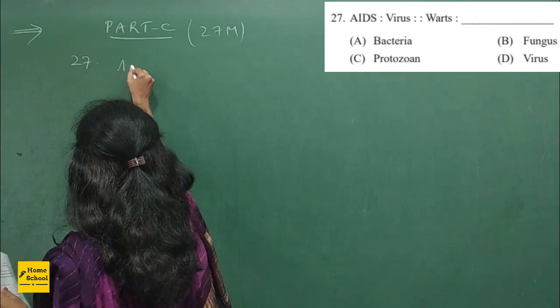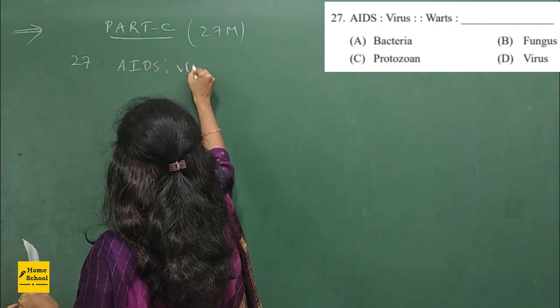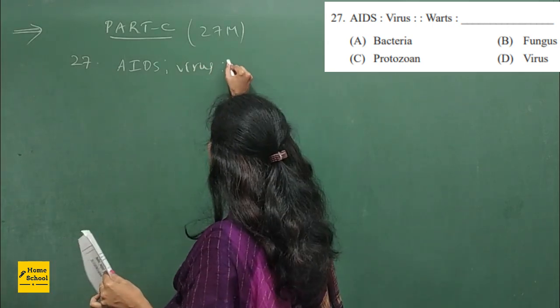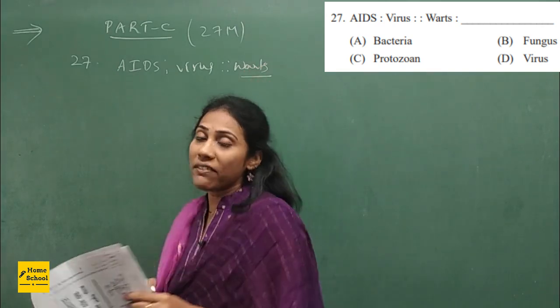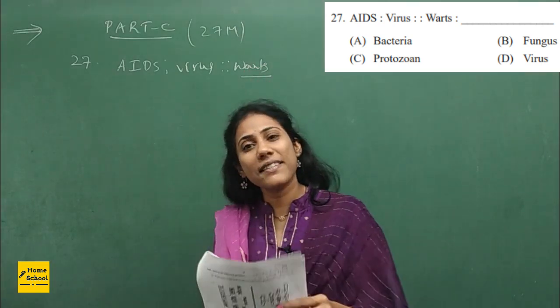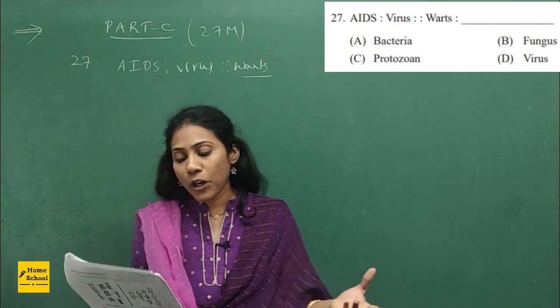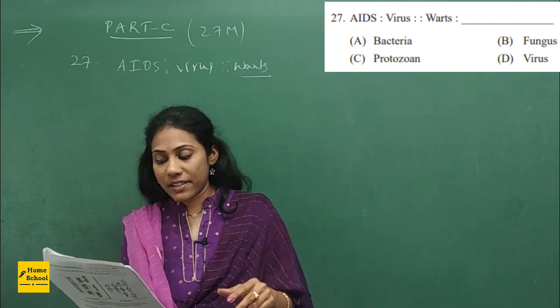AIDS is the disease caused by virus. Then what about the disease called warts? So how is warts caused? Warts is also caused due to virus only. So there were 4 options: bacteria, fungus, protozoan and virus, right?